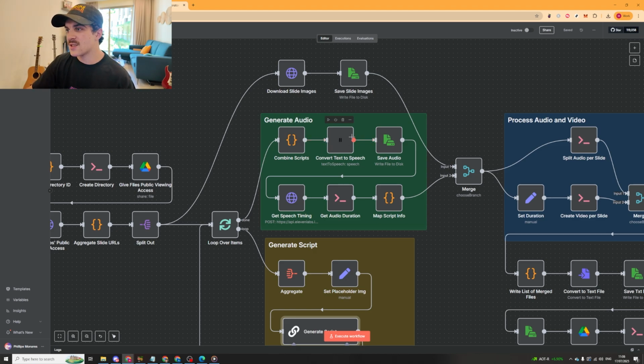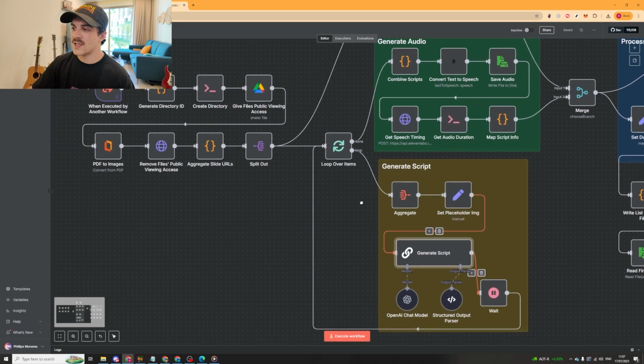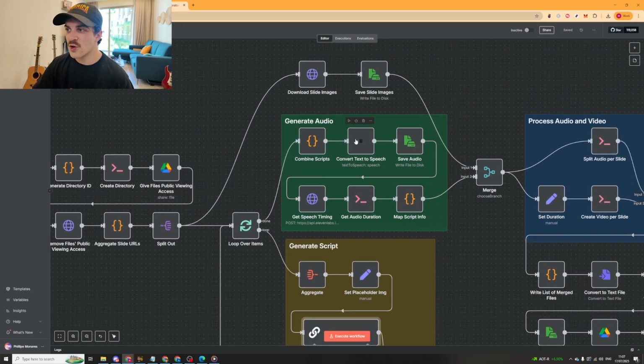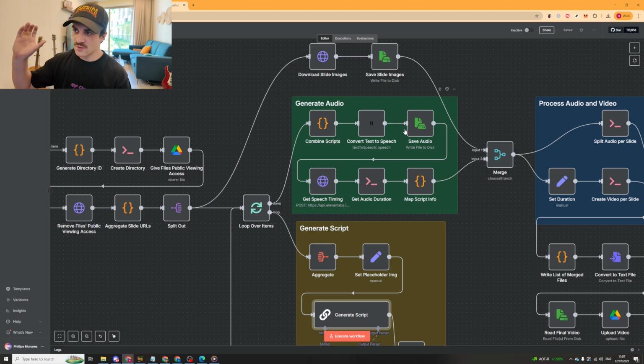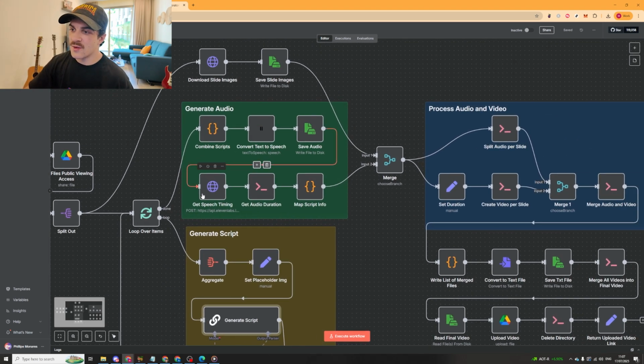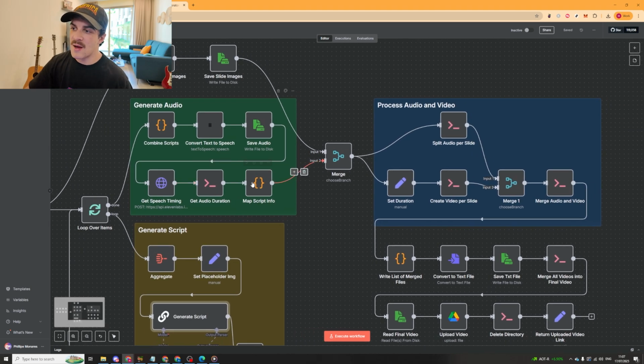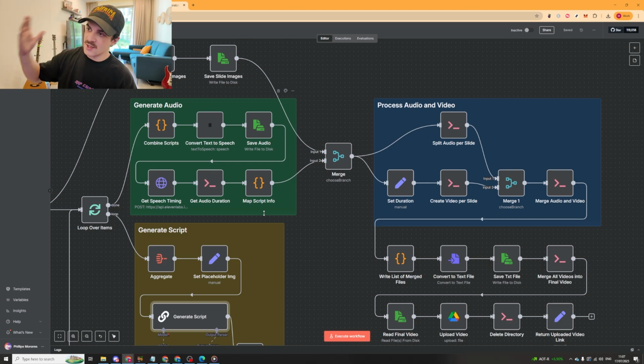It converts the text to speech using 11 Labs, which is very easy. It saves the audio to the disk, and it also gets the speech timing. So this is useful because it allows us to set the length of each slide. So in here we can say slide 1 is 2 minutes long based upon the audio, and then it will use that as context for the next part when it edits it to make that slide 2 minutes long for the image. So here we go, it gets the speech timing, it will get the audio duration, and it basically maps out the length of each slide according to the audio it's assigned to.